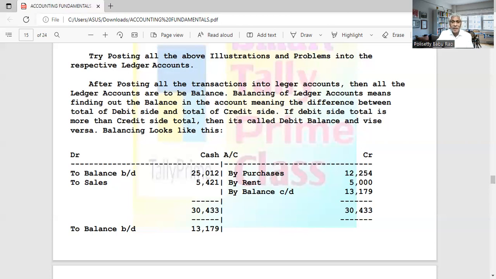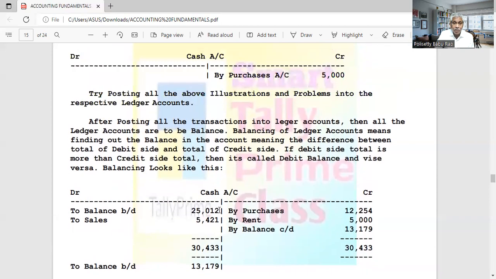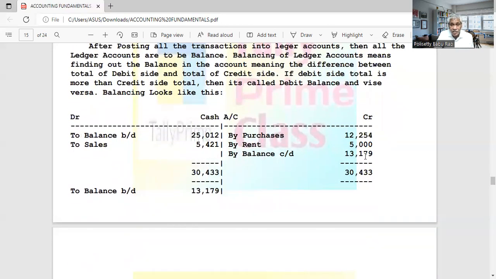And how will you find out the balance? See, on the debit side, on the credit side, we have entries. Debit side 2 entries, credit side 2 entries we have already. What you have to do is check which side is more. These two, 30,000, these two only 17,000. So which side is more? On the debit side, it is more. Total that amount, put the total on the other side also. Then take the difference. The above 2 entries are only 17,254.